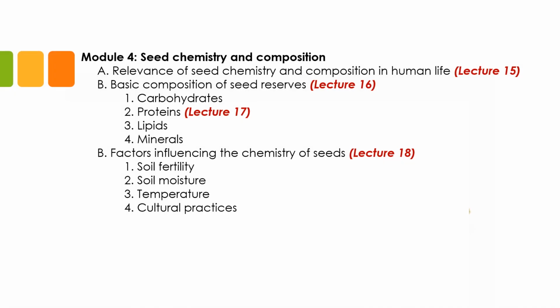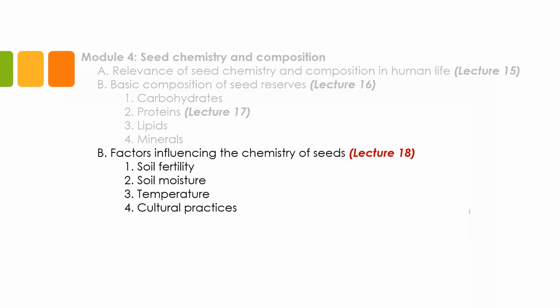Like morphology and anatomy, the chemical composition of the seed is largely dependent on two things. First is the genetic makeup of the plant producing the seed, and second is the environment. In this part of Module 4, we will talk about the effects of genetics and the environment on the chemical composition of the seed. Under environmental factors, we will specifically look at the effects of soil fertility and moisture, temperature, and cultural practices on seed chemistry.